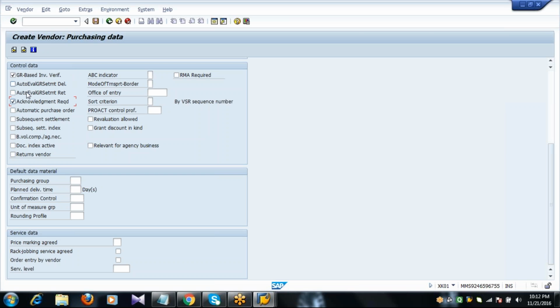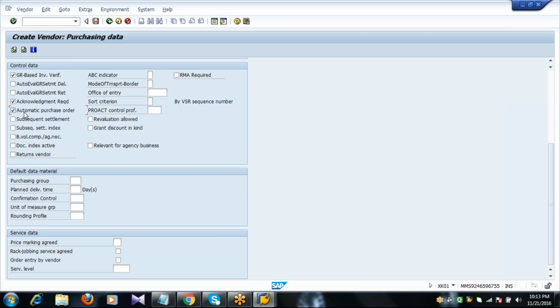And above that you have two parameters, automatic evaluated receipt settlement and returns. These two parameters we will discuss in a separate chapter called invoice verification. But the function of these two parameters is, suppose I activate these two indicators, so no need to create an invoice. It means for the payment, the company will not wait for the vendor invoice. Immediately if they receive the material, release the invoice for the payment. So that is the concept of ERS. The main function of ERS is that the invoice is settled to the vendor automatically with reference to PO and GR. It is too early to activate these indicators. We'll discuss in invoice verification. Next here you have automatic purchase order.